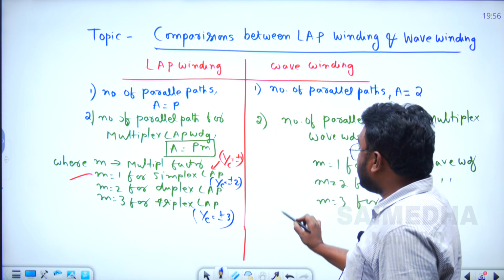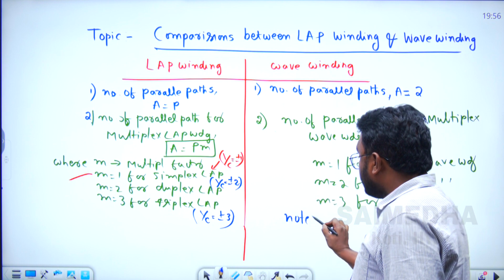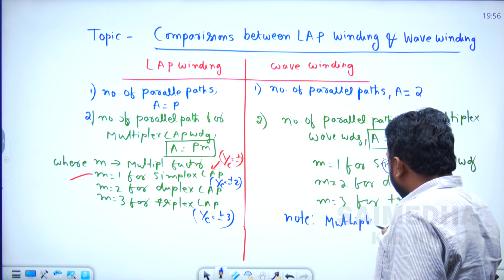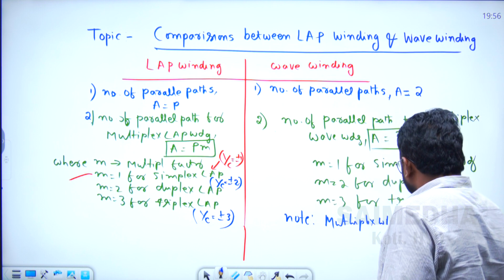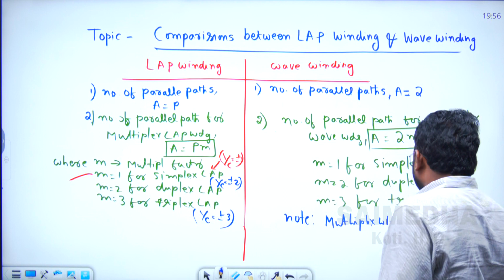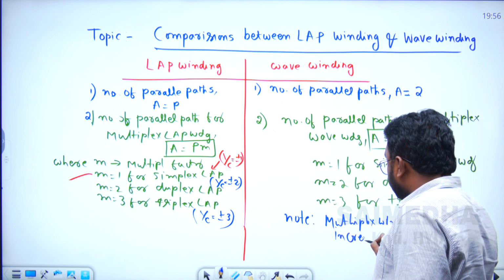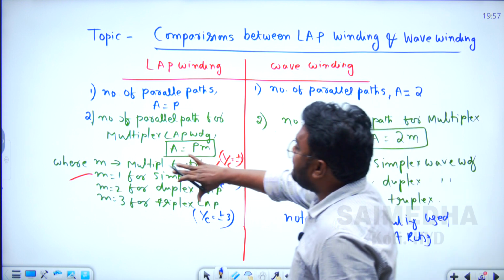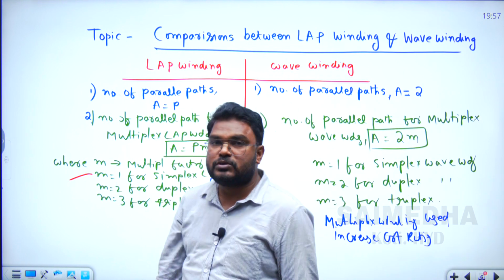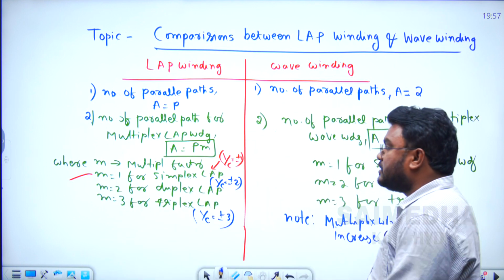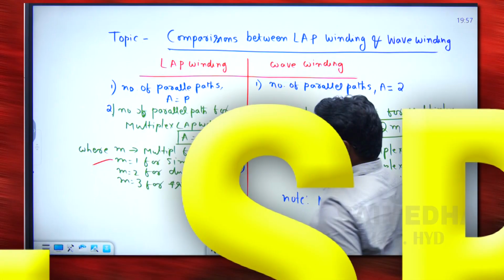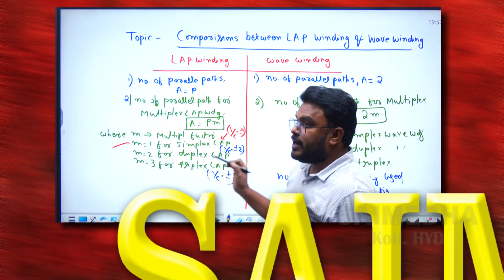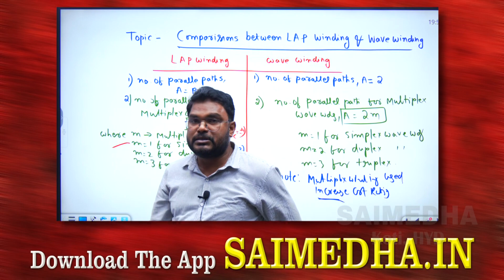The purpose of the multiplex winding is to increase the current rating of the machine. Here the number of parallel paths is equal to the number of poles. For a large number of poles, this is used for high current applications, but here the current rating is less, so generally multiplex winding is used in the wave connected armature winding.